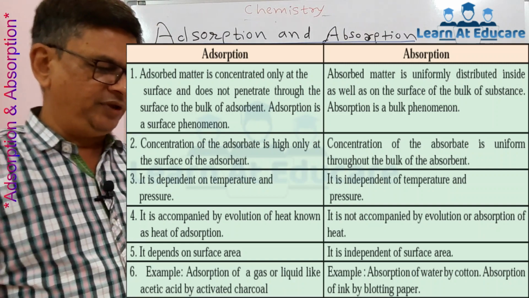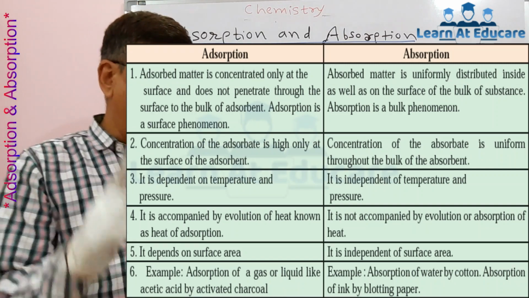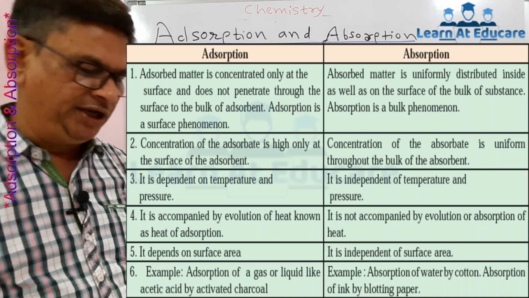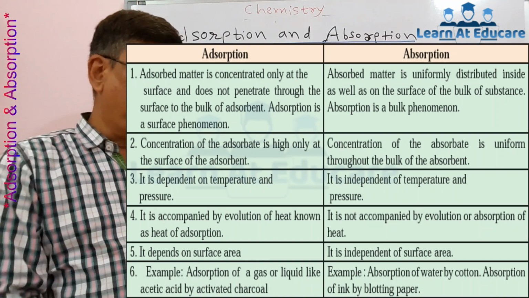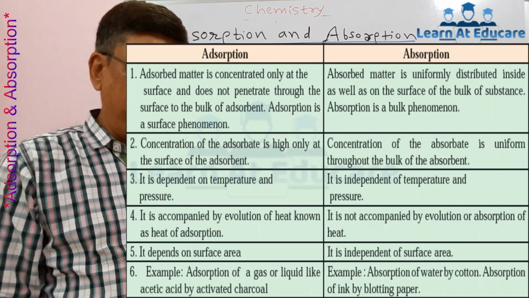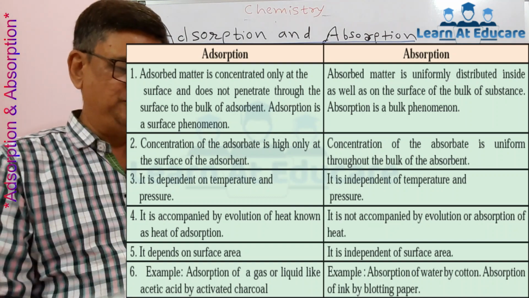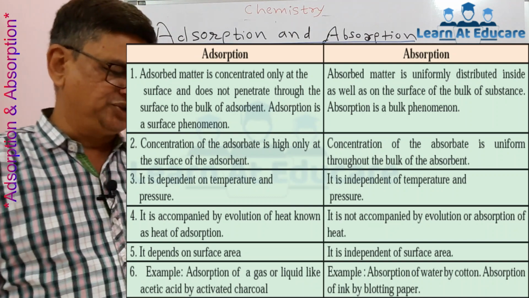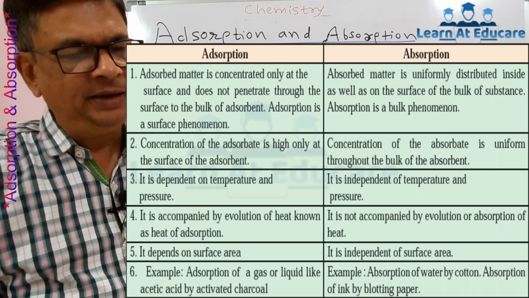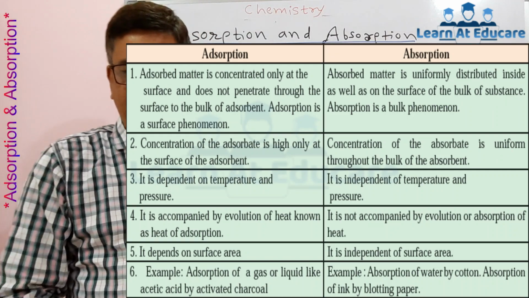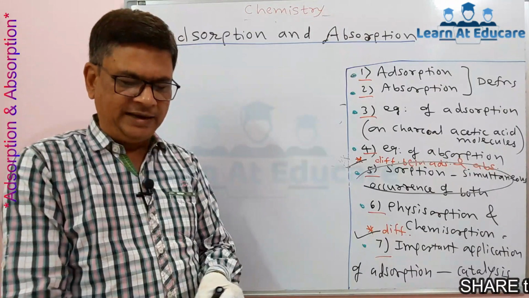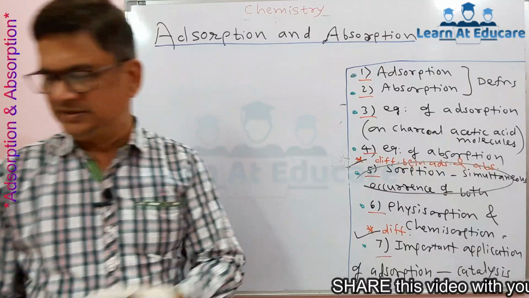The third point: adsorption is dependent on temperature and pressure, while absorption is independent. Then the fourth point: adsorption is accompanied by evolution of heat called heat of adsorption. There is no such heat of absorption. Then point number 5: adsorption depends on surface area. Absorption is independent of surface area. And the last is about the examples that we have seen already. So that is what the differences between adsorption and absorption are.